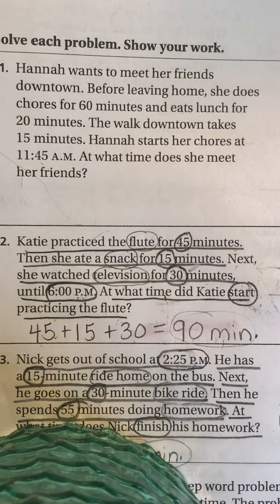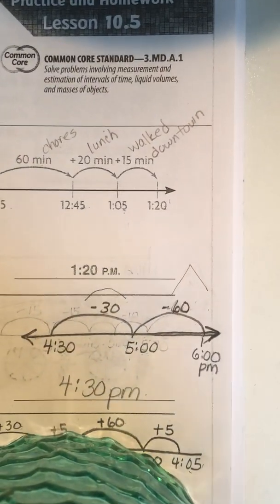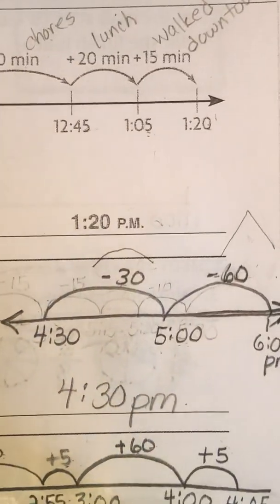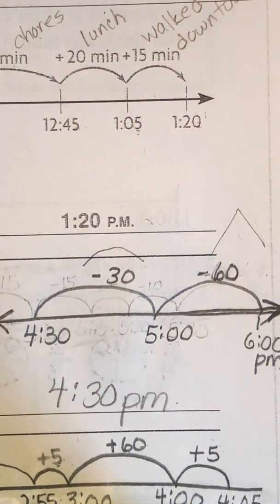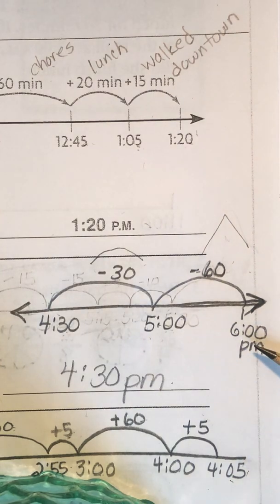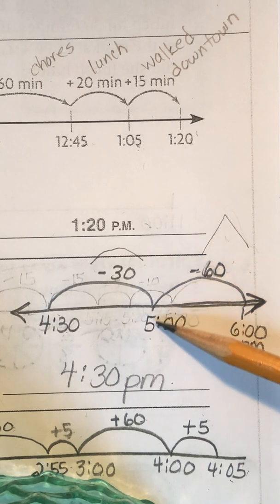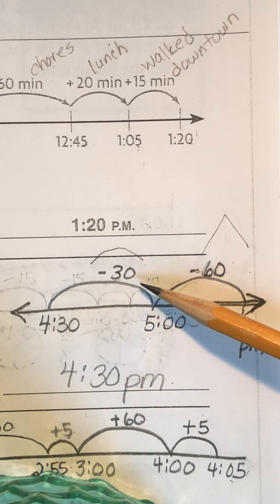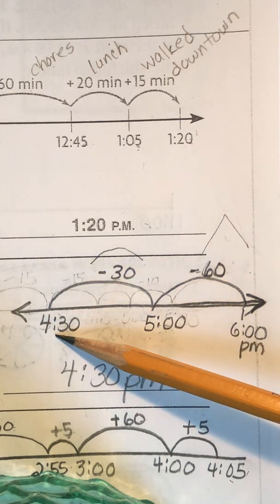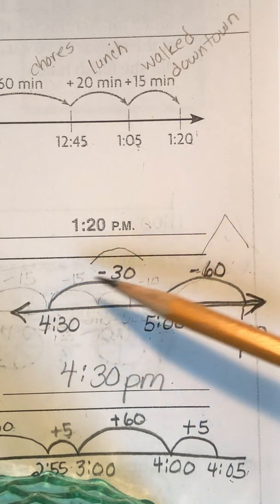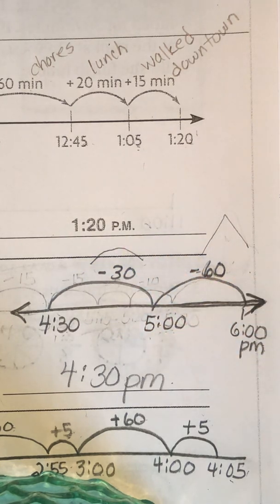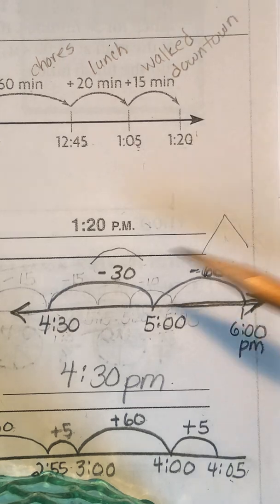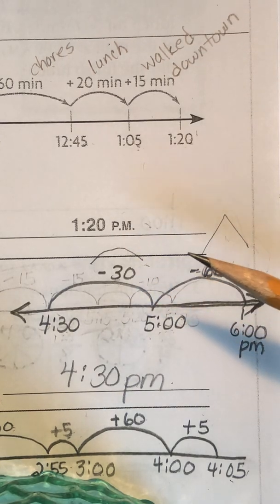So over here is where I made my number line, starting with 6 o'clock. 6 o'clock p.m. was at the end of the number line. Then I subtracted an hour off and I got to 5 o'clock. Then I subtracted a half hour off and I got to 4:30. Now notice at the top I made a little mountain and I made a little hill. If you remember Mrs. O'Neill's poster that I sent to you on Remind app, she said you could think of an hour as a huge mountain of time and you could look at a hill as a smaller amount of time.